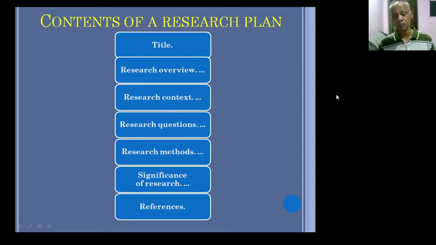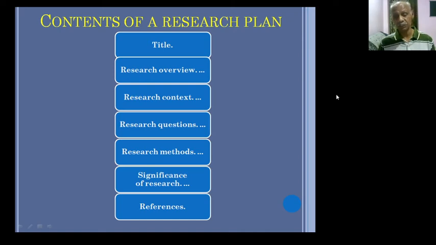The research methods: what you apply, explorative research method, or descriptive research method, or applied research method, any method which is suitable to execute your research project. And significance of research: the importance of the research, and what the contributions of your research are to the society, or to the institution, or to the government or the organization anywhere.